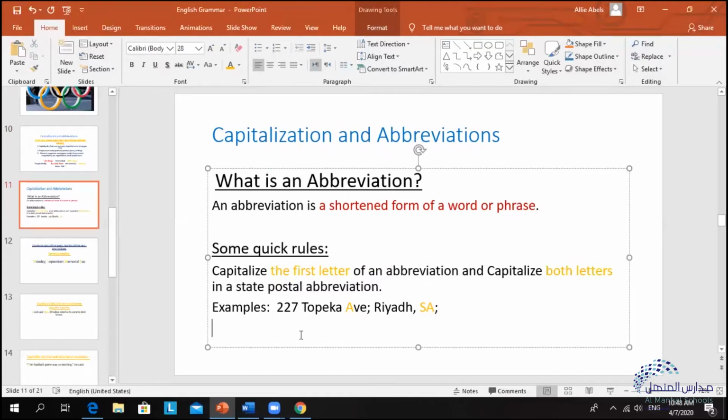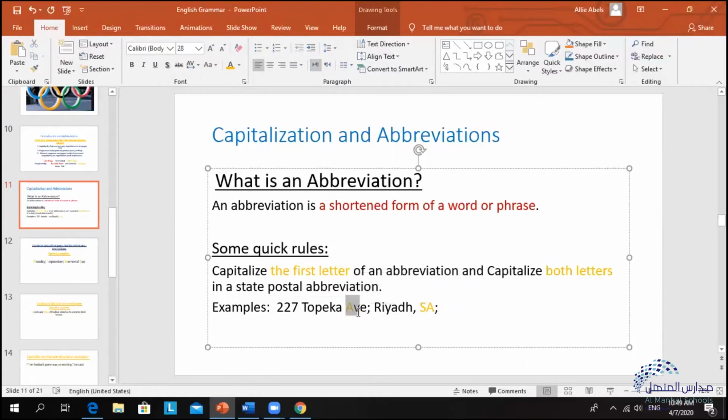Now, if we look at this example of this particular street over here, we see 227 Topoki Avenue, and then we have a postal state address, Riyadh, Saudi Arabia. So now, instead of saying 227 Topoka Avenue, we abbreviate Avenue and we say AVE.